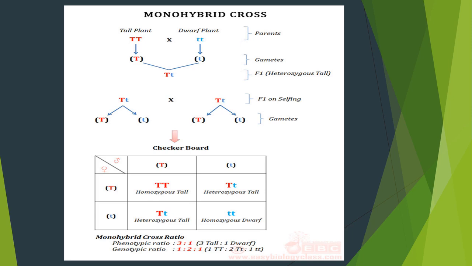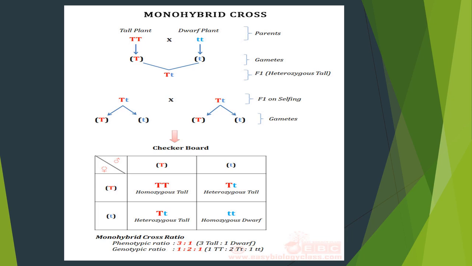So in this Punnett square, only one homozygous tall is present. That's why they mentioned 1. Heterozygous tall, 2 plants have grown. That's why they mentioned 2. The last one is the homozygous dwarf condition. Only 1 plant has grown. So the genotypic ratio has to be calculated by the formation of homozygous or heterozygous alleles.